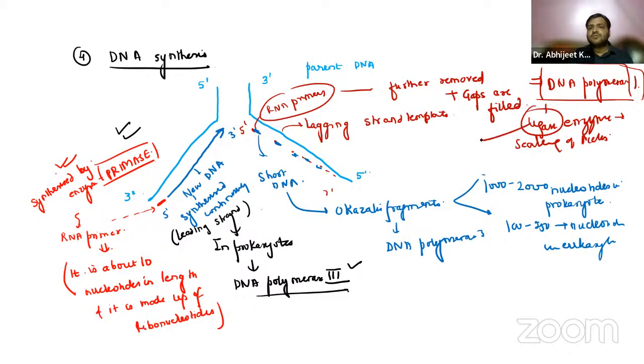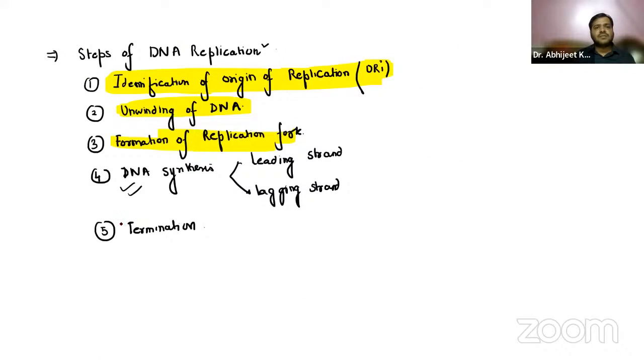The DNA ligase also requires ATP. So the primers which were there in the starting are removed, the gaps are filled by DNA polymerase, and further they are connected together with the help of DNA ligase. Coming on to the last step, that is the termination.